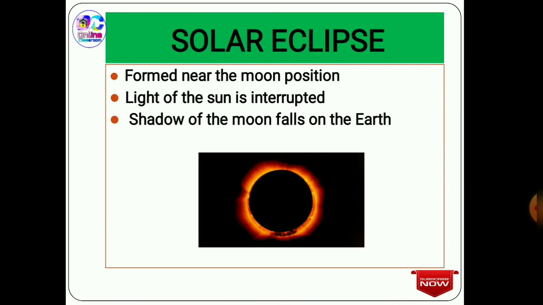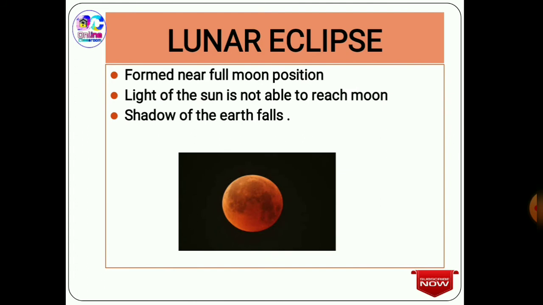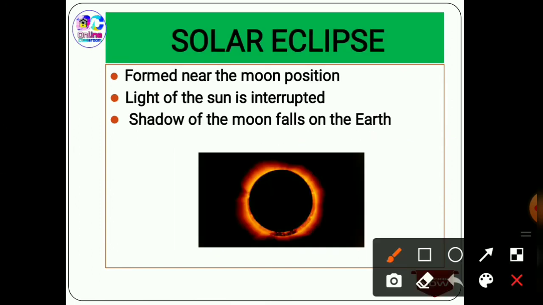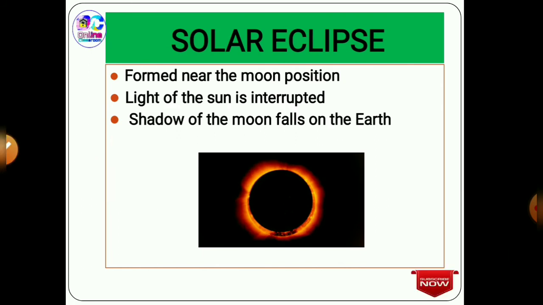The next concept is the lunar eclipse. The lunar eclipse is formed when the earth is between the sun and the moon, and the light from the sun is not able to reach the moon, and the shadow of the earth falls. If I talk about it in a simple diagram, we can say the sun is here, which I'm representing as S, moon as M, and earth as E. The light of the sun is interrupted by the moon, and the shadow of the moon falls on the earth.